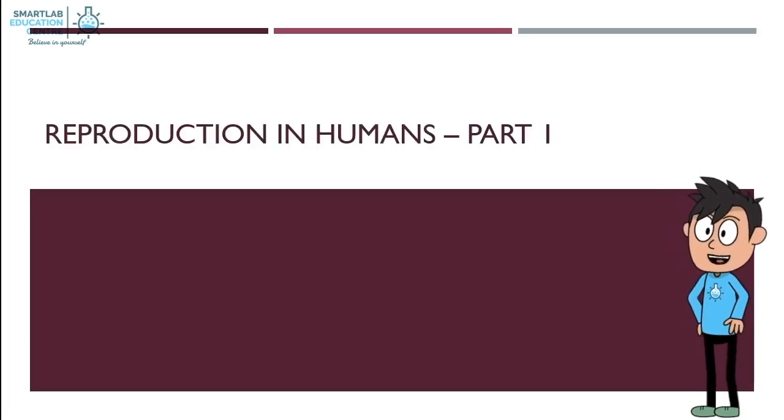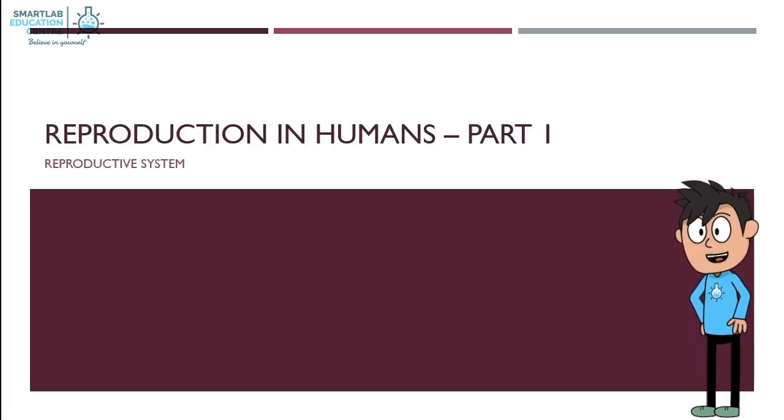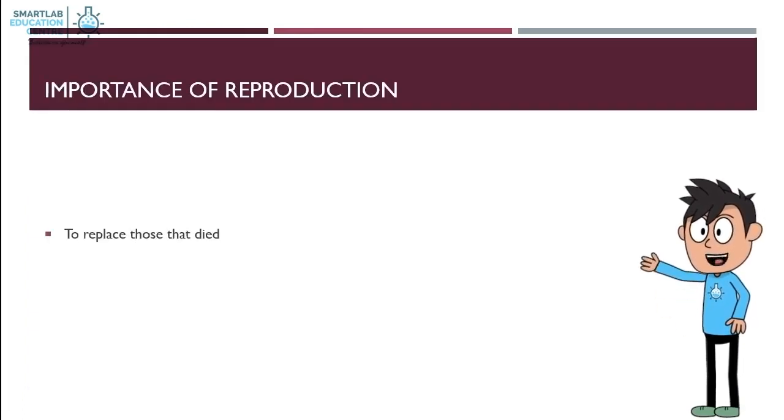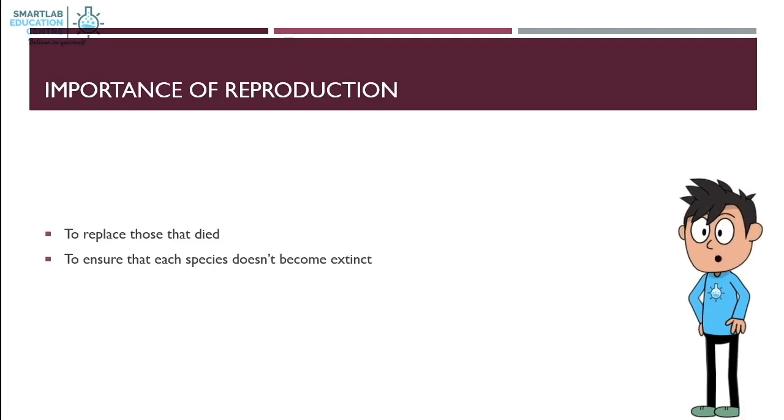Reproduction in Humans Part 1. The reproductive system. The importance of reproduction. It is to replace those that died. Also to ensure that each species doesn't become extinct.